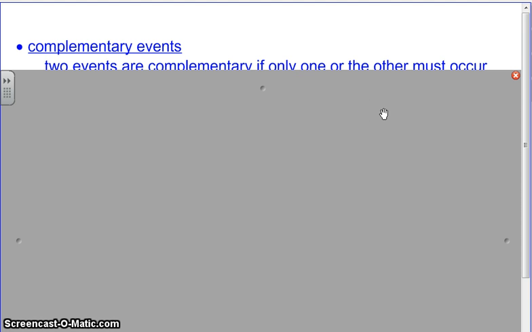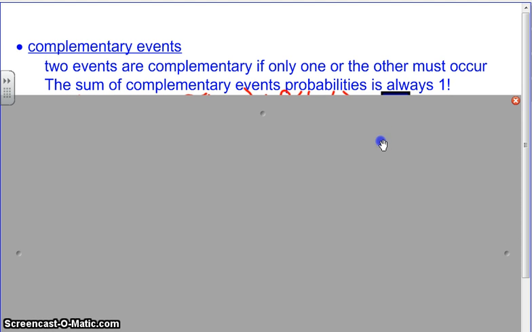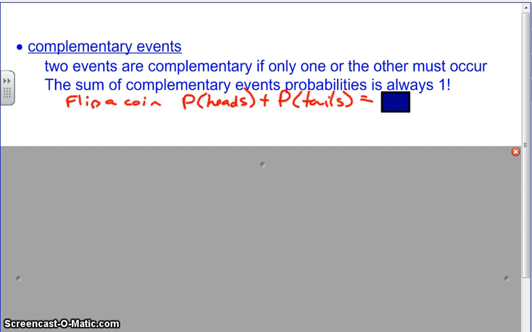So what is the probability of, let me have you take this first. The sum of complementary events always is 1. It always equals 1. So the probability, when we flip a coin, the probability of getting heads is what, Max? Flipping a coin. What's the probability of a head? 1 out of 2.